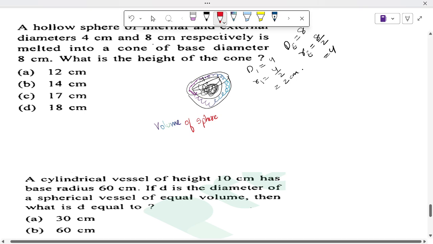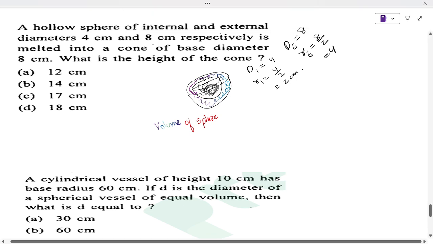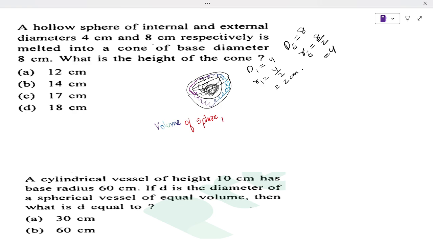So let's say since we use I and E, let's say sphere I, and then the difference of volume of sphere, the external E. So the volume of a sphere formula is 4 pi by 3 pi r cube. So here 4 pi by 3 pi r, internal I, cube, and then here 4 pi by 3 pi r external cube.